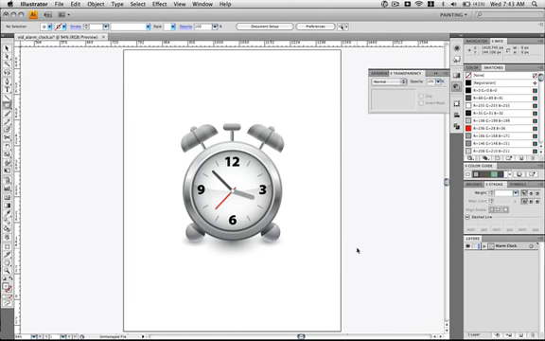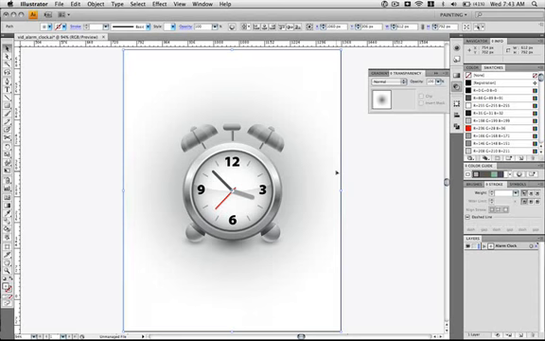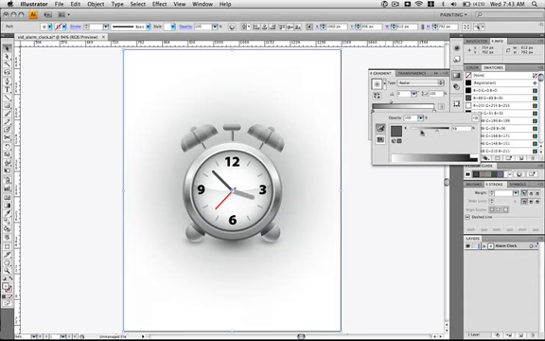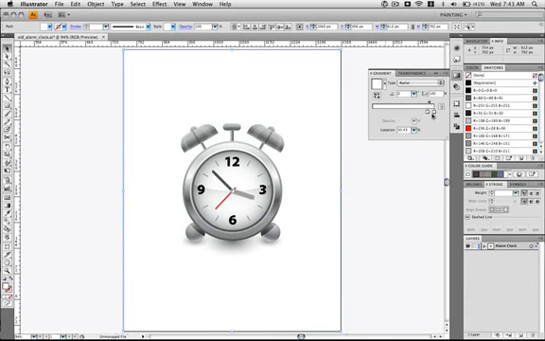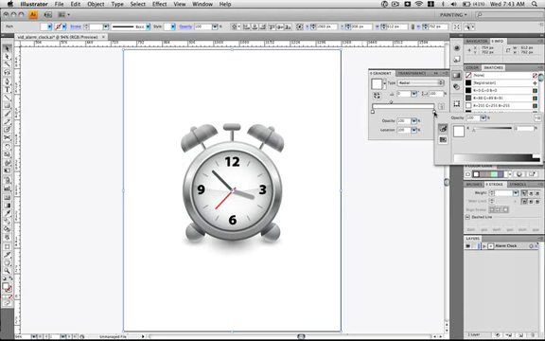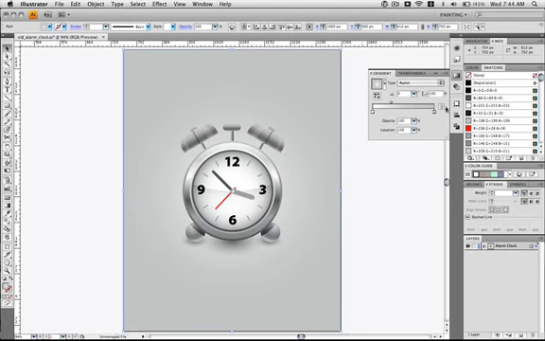Hit Command X, Command B to place it behind, and this should be a radial gradient with the first stop set to white, and the second to a light gray. You can play with the stops if you want, to get a little bit different feel.